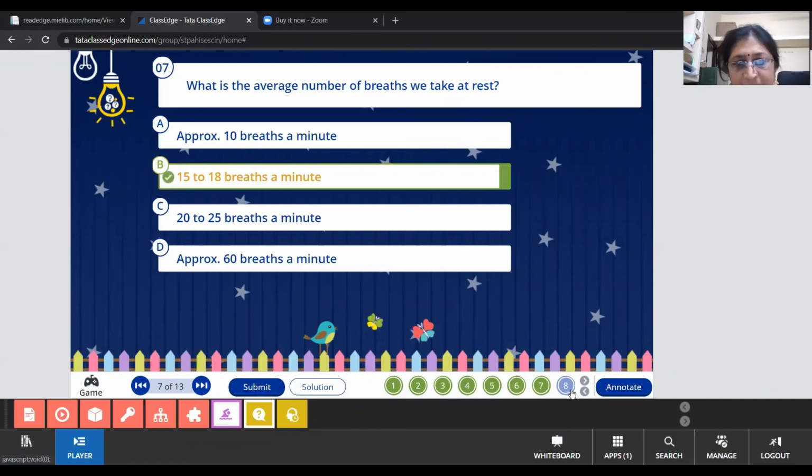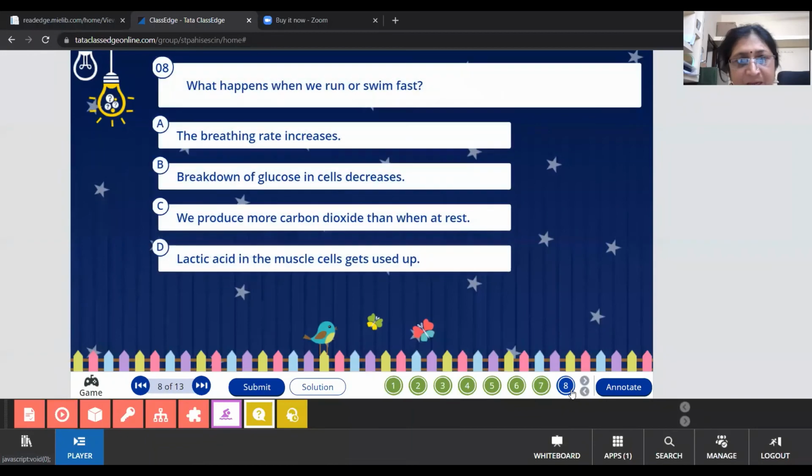Then we go to question number 8. What happens when we exercise? The breathing rate increases, for giving glucose and everything. You have to read all the options. Breakdown of glucose in the cell decreases.